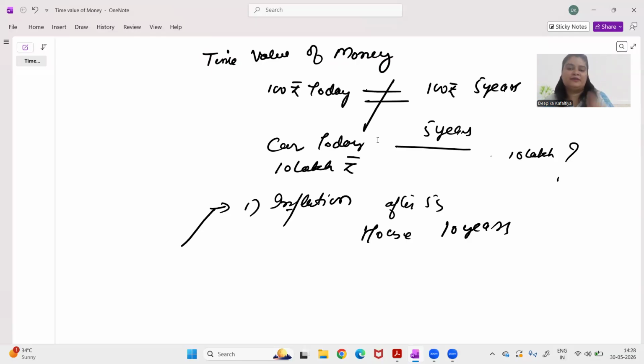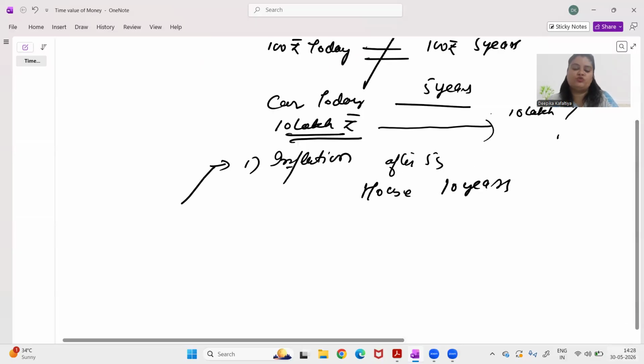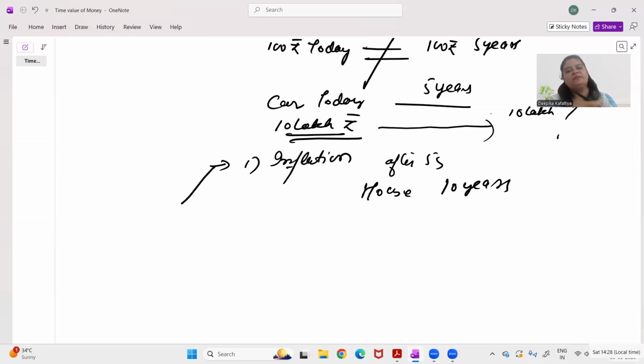So I should have an understanding of how to extrapolate today's car's cost or today's house cost in such a way that I get a fair understanding of its price, its value after certain number of years or in future. So inflation is the most important reason, and we have been seeing inflation in our lives.